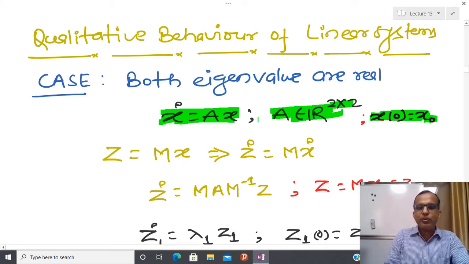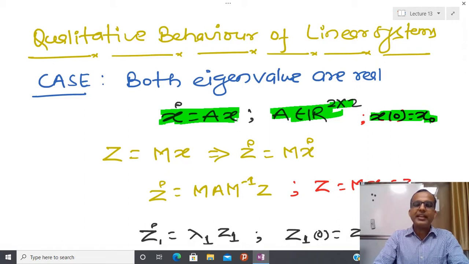I have already told you in the previous class that for a 2 cross 2 or n cross n matrix, there are three different possibilities: all eigenvalues real and distinct, complex eigenvalues, and real eigenvalues that are repeated.